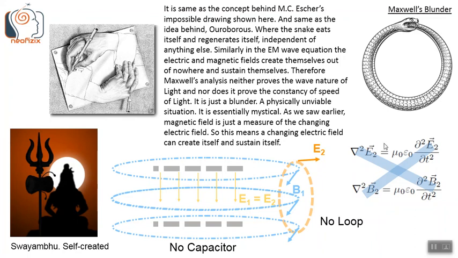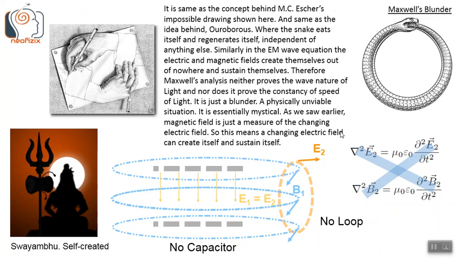and sustain themselves. Therefore, Maxwell's analysis neither proves the wave nature of light nor does it prove the constancy of speed of light. It is just a blunder, a physically unviable situation. It is essentially a mystical concept. As we saw earlier, magnetic field is just a measure of the changing electric field at that local point.